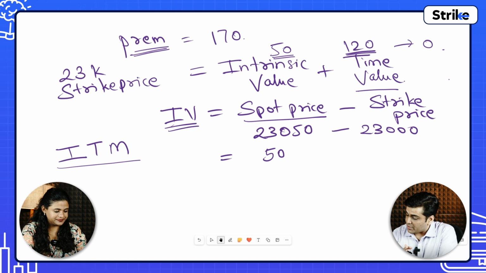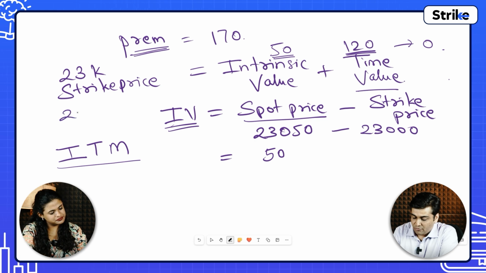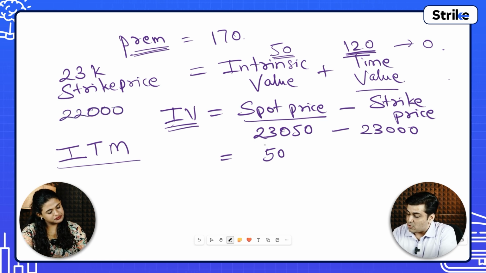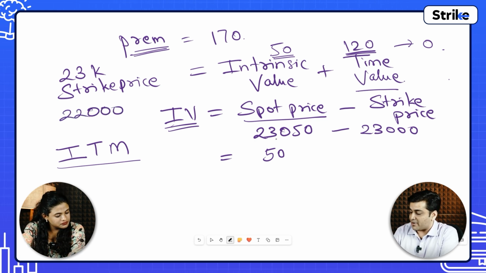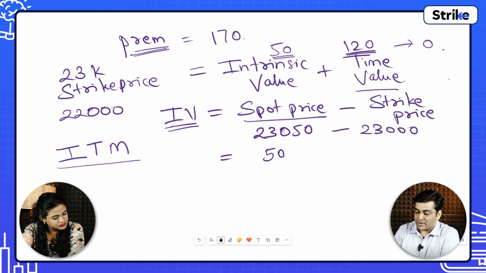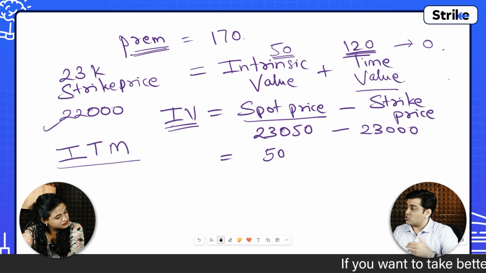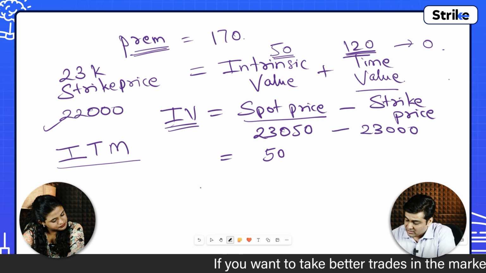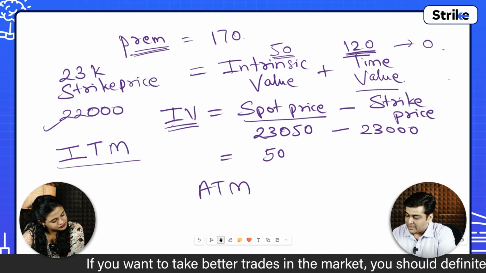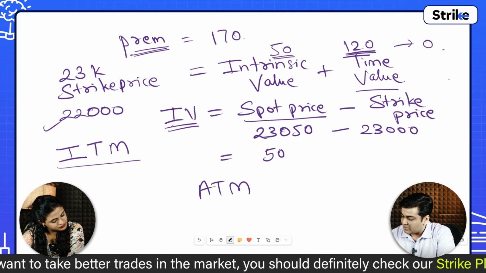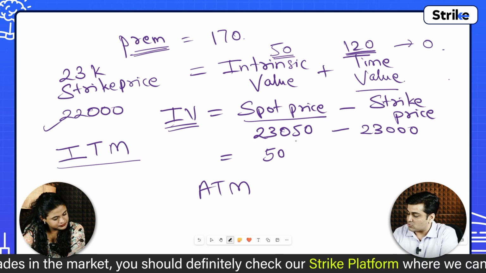So if a particular strike price, let's say instead of 23,000, you take a strike price of 22,000, then spot price minus 22,000 gives you a positive number. So 22,000 is considered to be in the money. Now, what do you mean by at the money? Over here the difference is really very less, 23,050.